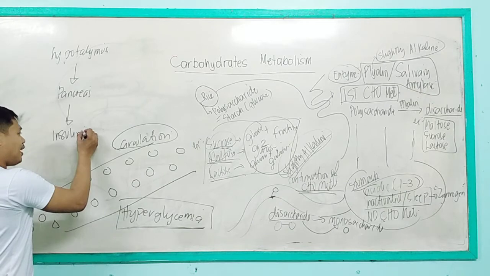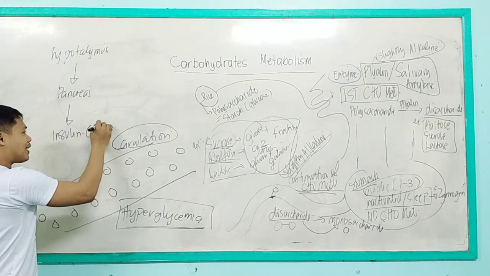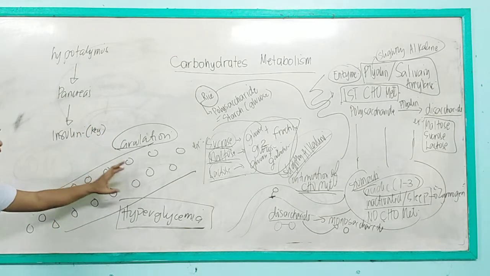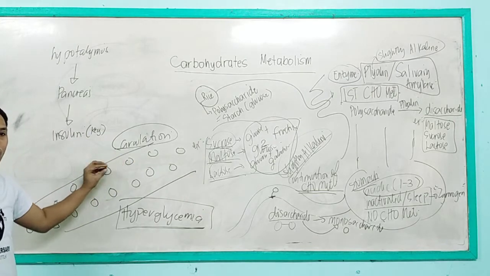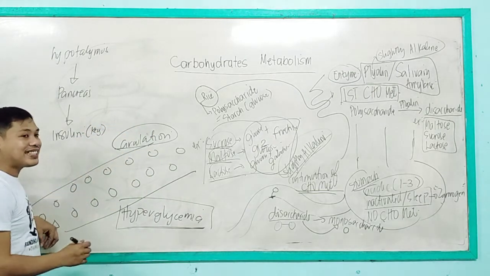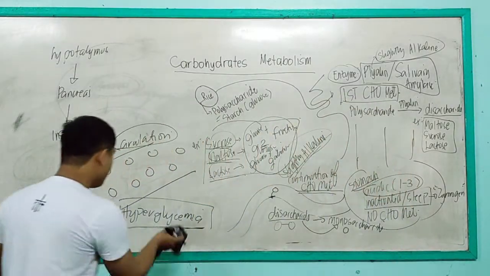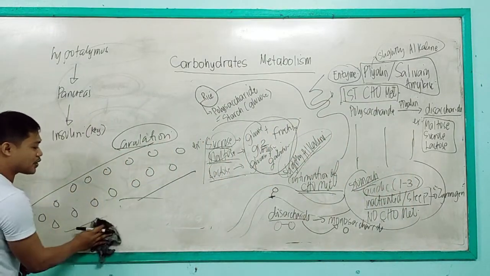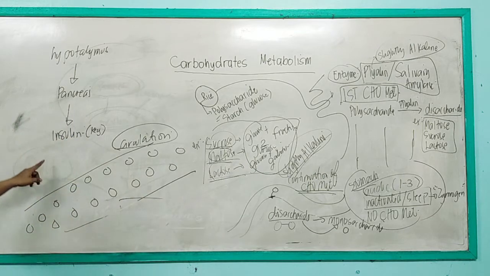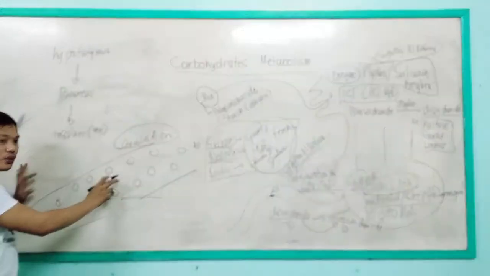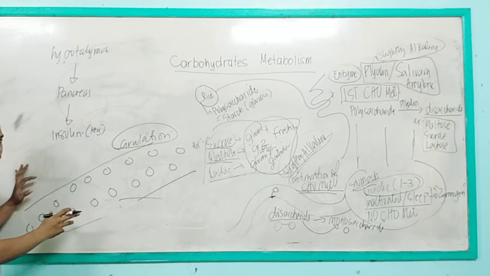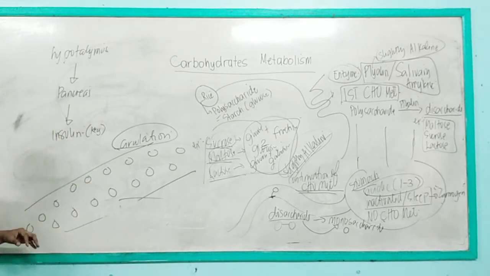Why? Because insulin will serve as a key in order for the glucose in the circulation to be absorbed inside the cell. I'll repeat: insulin serves as a key for these glucose molecules to be absorbed inside the cell.